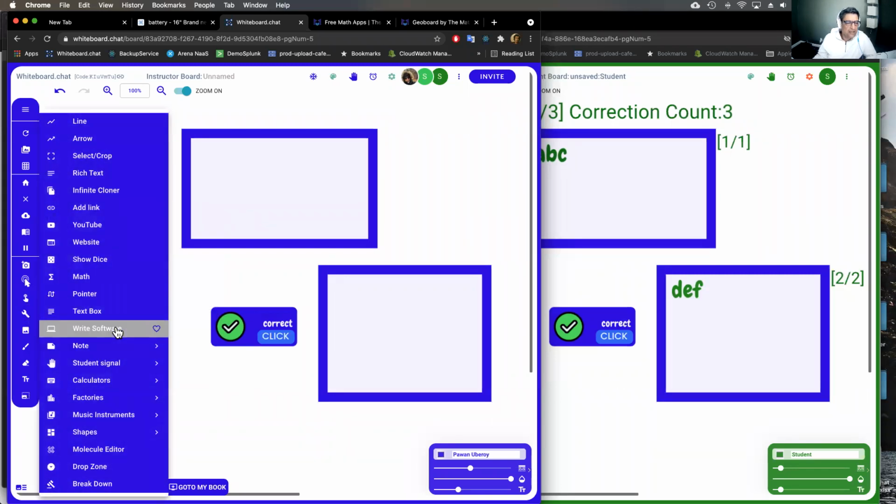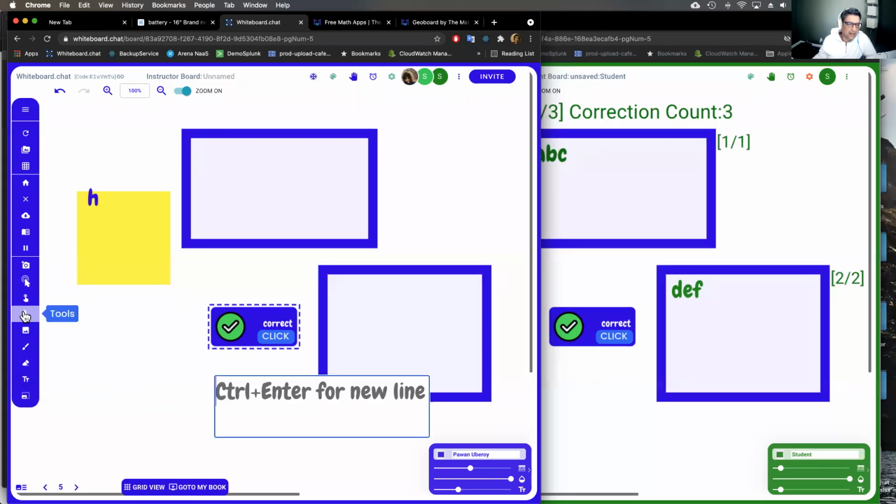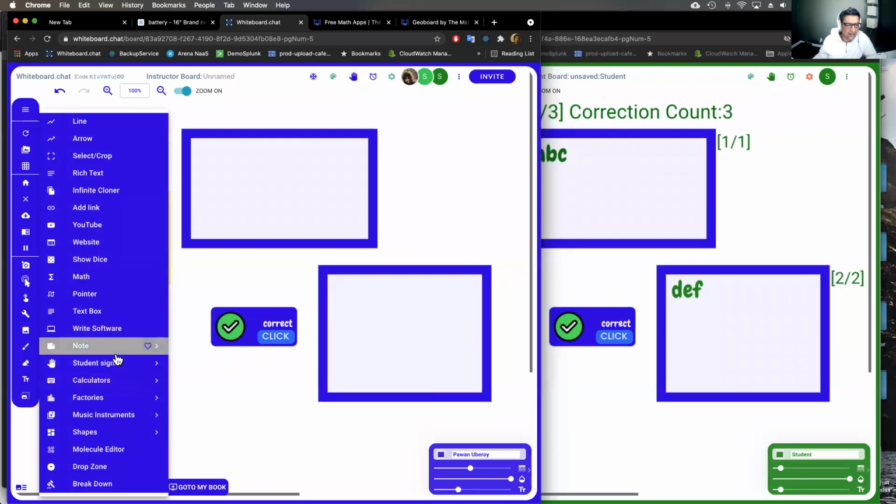All right. There's the ability to write software inside whiteboard.chat. So it creates a small text-based software window. We covered that in our advanced webinar too. Right. There's the ability to create post-it notes. So you create the post-it note and then you can type on it, right? And it'll create a post-it note with different colors.